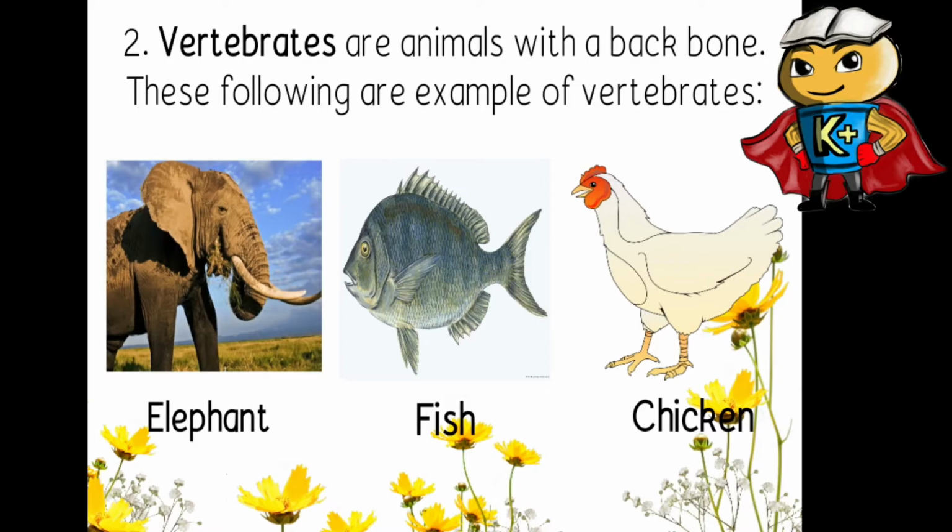So, next one is vertebrates. Kung may vertebrates, meron tayong invertebrates. So, magka-connect sila. So, vertebrates are animals with a backbone. So, ito ang mga following examples of vertebrates. Meron tayong elephant, meron tayong fish, at ang mahal na ng ating mga ama, ang mga manok.